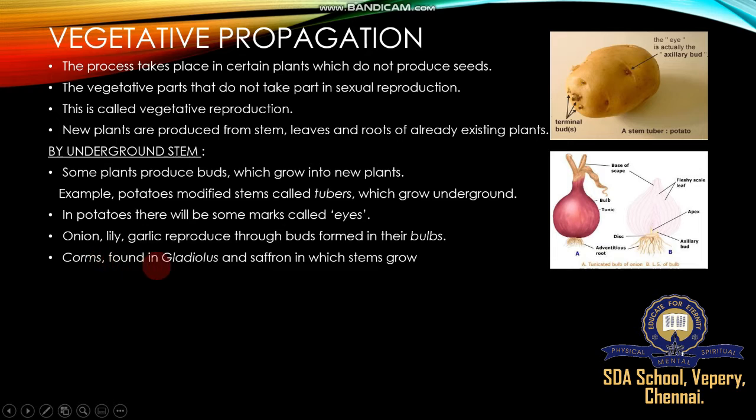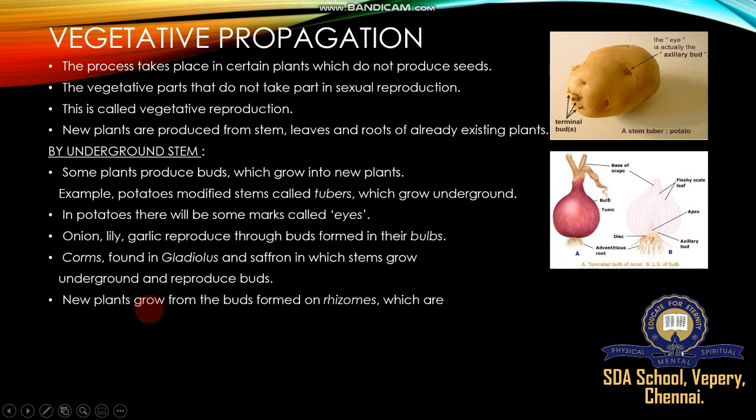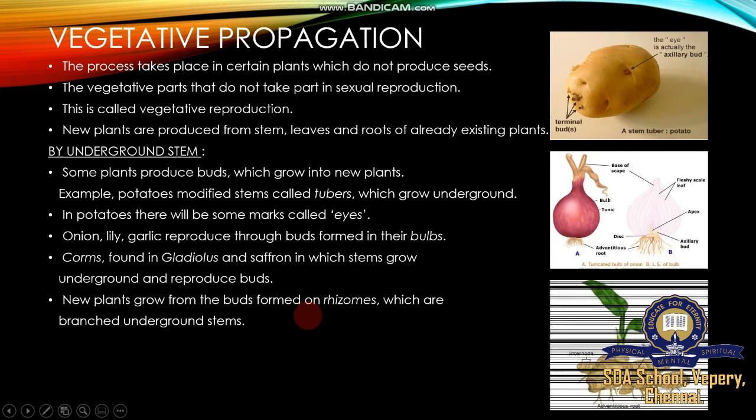Corm is found in gladiolus and saffron, in which the stem grows. Corm is another type of underground stem. Examples are gladiolus and saffron. They reproduce by buds. New plants grow from the buds formed on the rhizome, which is a branched underground stem. Good examples of rhizome are ginger and turmeric, shown in one picture.